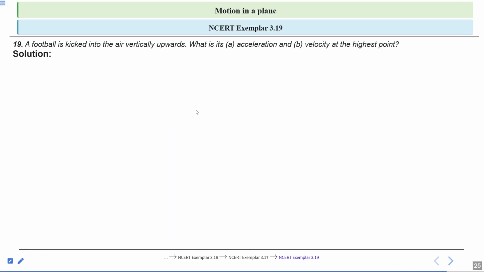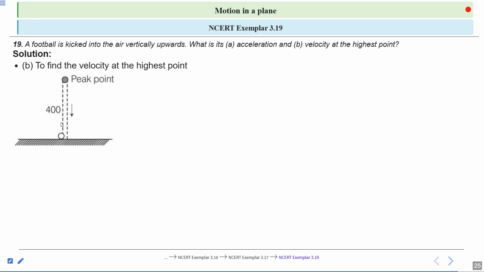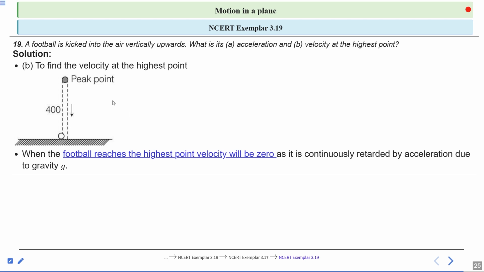Second, to find the velocity at the highest point. At the highest point, or peak point, velocity is 0. When the football reaches the highest point, velocity will be 0, as it is continuously retarded by the acceleration due to gravity g.